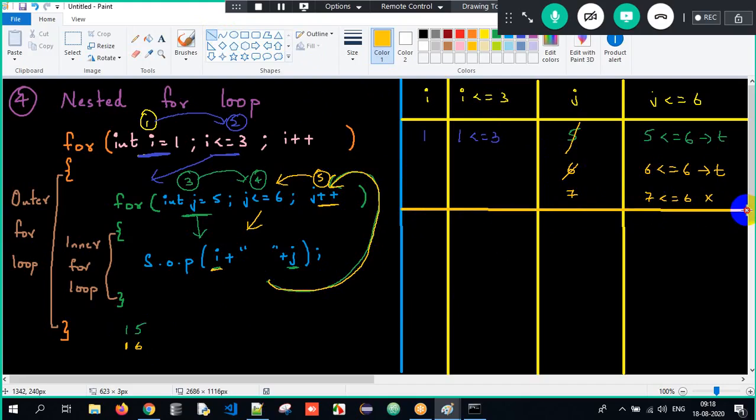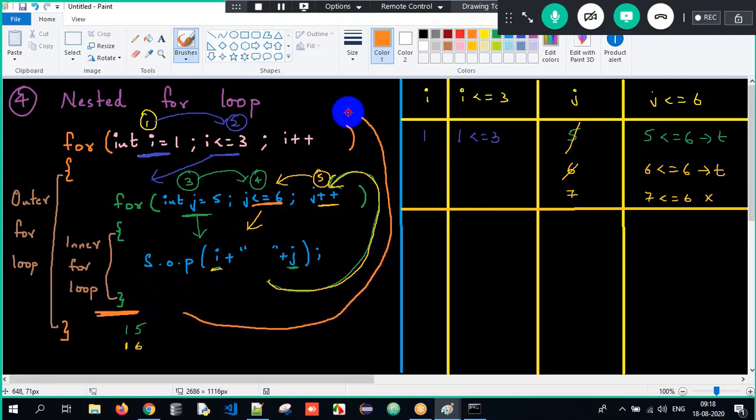Similarly, after this entire process, this is false. Is 7 less than or equal to 6? No, it's false. Now it will come here. From here, it will go back to i plus plus. The i value will now become 2 here. This is step number 6. Check the condition. The i value is 2. Is 2 less than or equal to 3? Yes, control will come inside.